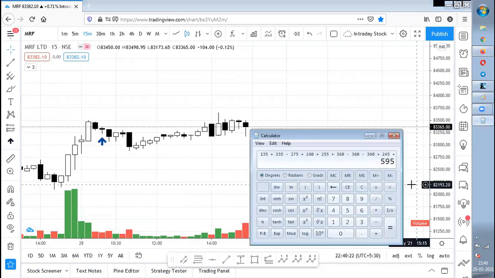Clear? So till now, among 13 days of alerts, on around 4 or 5 days we have not got an entry at all, but we have got nearly 595 points. Assume 95 rupees went as brokerage, so 500 rupees is the profit, which is nearly 5% in a month with only one stock. Clear? With only one stock, that is MRF.